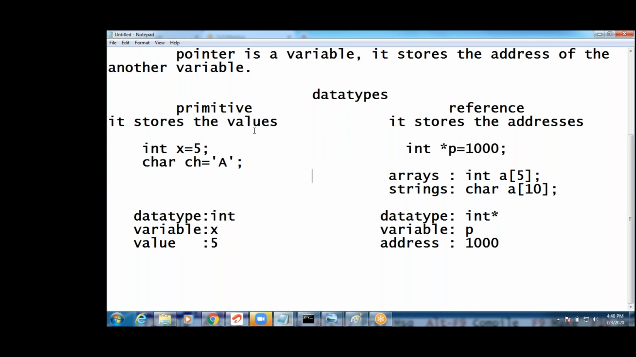Complete this one, data types. Pointer is a variable, it stores the address of another variable. Next.